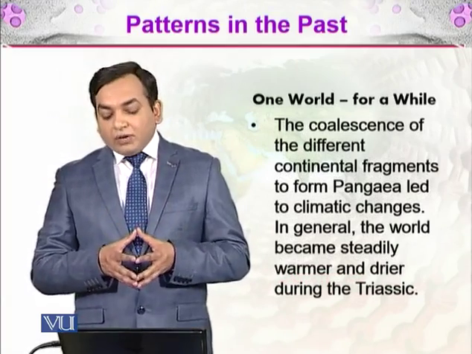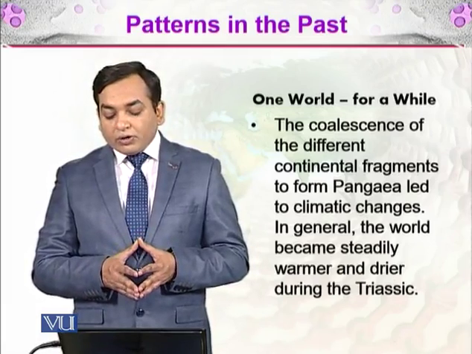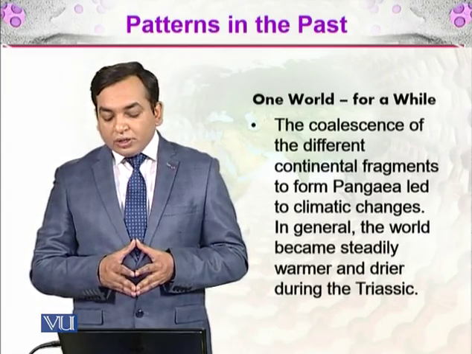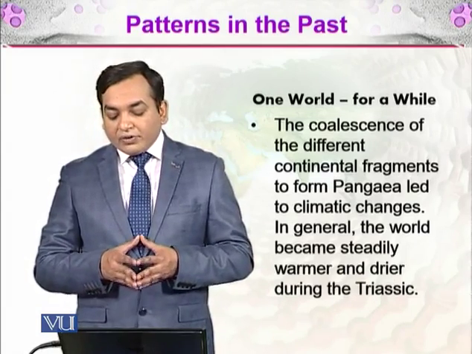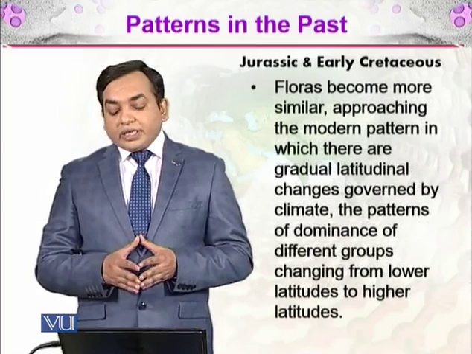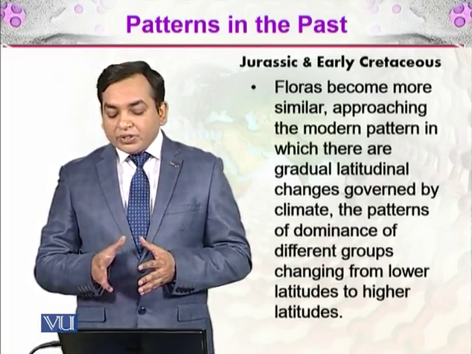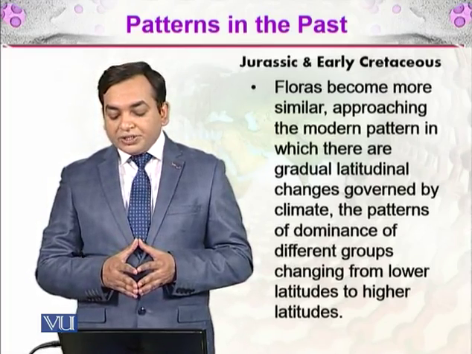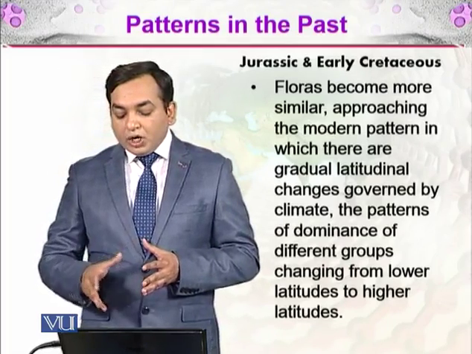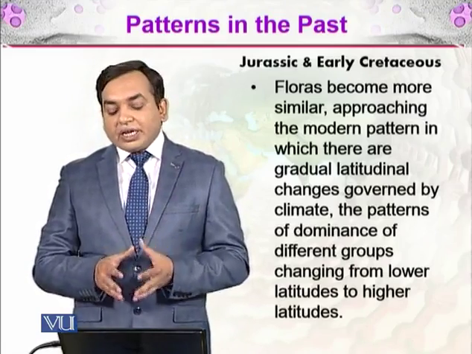When Pangea was formed, the coalescence of the different continental fragments to form Pangea led to climatic changes. In general, the world became steadily warmer and drier during the Triassic. During the Jurassic and early Cretaceous, the flora became more similar, approaching the modern pattern in which there are gradual latitudinal changes governed by climate, with the pattern of dominance of different groups changing from lower latitude to higher latitude. So the patterns that we see today were found during the Jurassic and early Cretaceous.